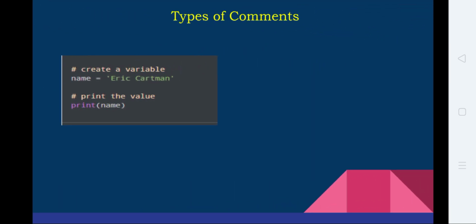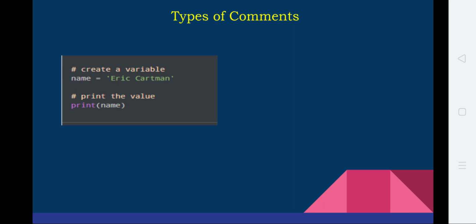Now the types of comments are given here. The first is the hash, used for a single line comment. The comment says the next line creates a variable. What it does is create a variable called name and assign some value: name is equal to, within single quotes, some name.